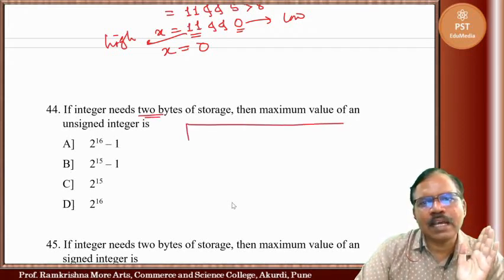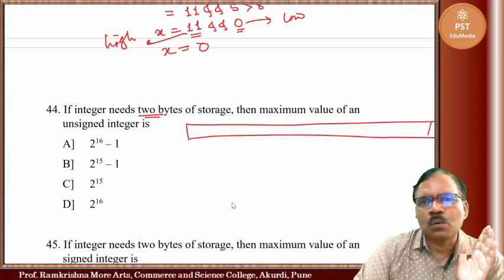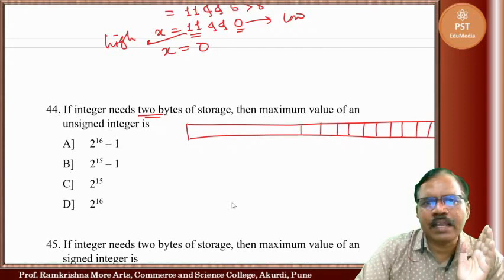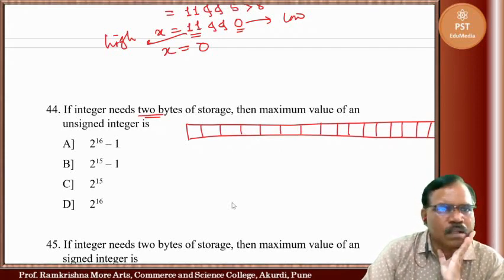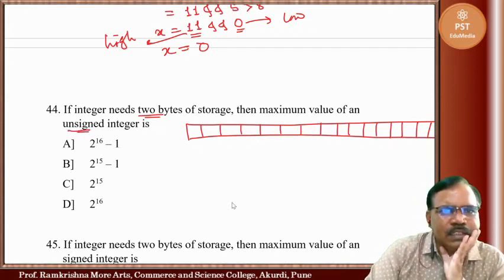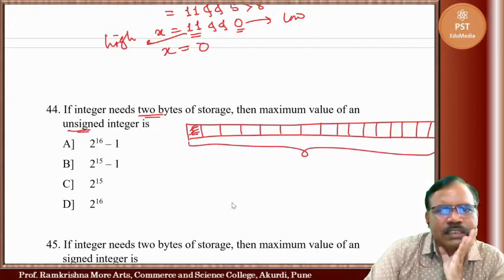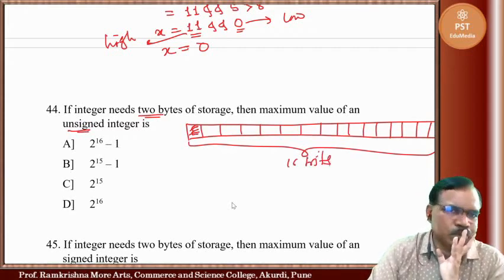So there are how many bits? 16 bits. 1, 2, 3, up to 16. So if it is unsigned, generally this bit is reserved for sign. But what happens when it is unsigned? All 16 bits are used.